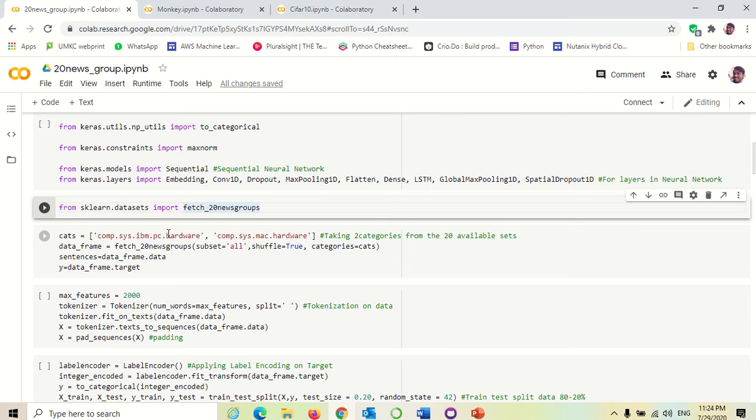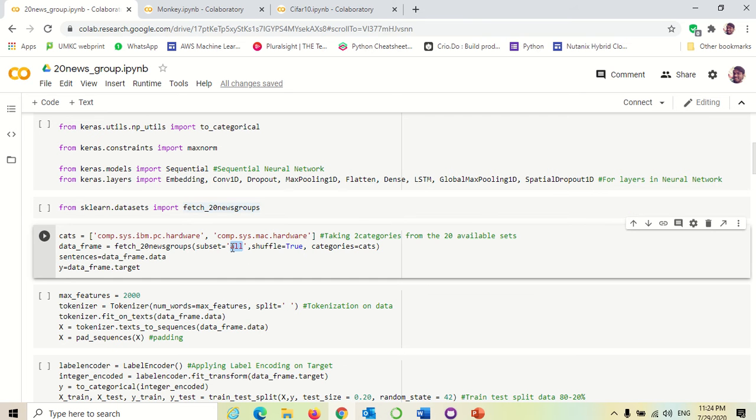We have imported it. There are 20 categories. We have chosen two categories: IBM PC hardware and Mac hardware. We have taken the subset as all. If you want to download only the train dataset, put subset as train. If you want only the test subset, put test.